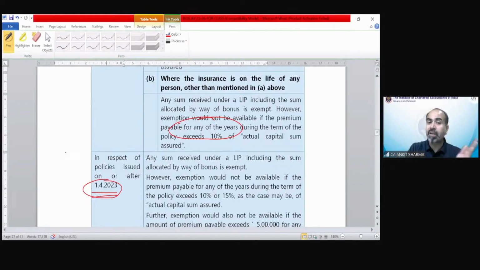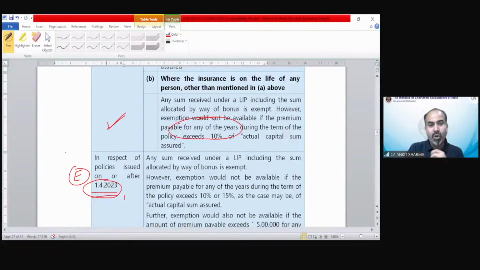So up to 31st March 23, this provision was applicable. Now this is my point number E. And from this point, the provision has become a little complicated, a little complex, because earlier only a percentage limit was there, but now a monetary limit has also been introduced along with the percentage in these provisions.